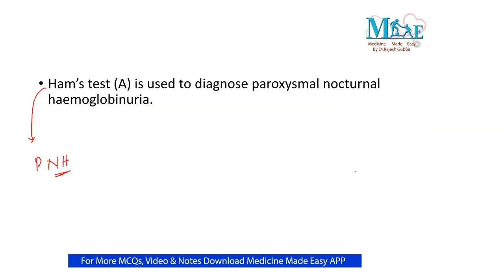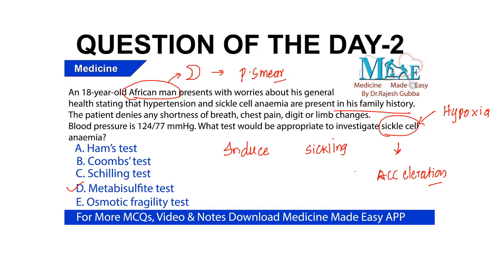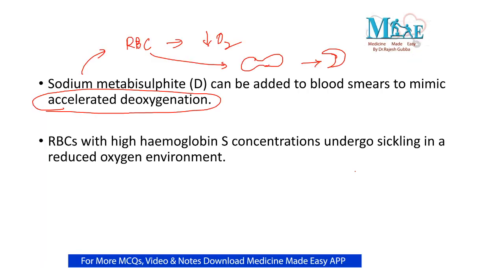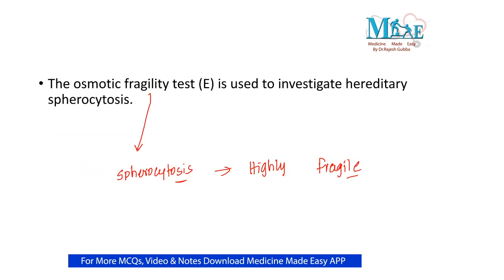So going back to the question, in order to check whether the individual has this particular sickle cell tendency, we need to do the sodium metabisulfite test. The other options: Ham's test we do for paroxysmal nocturnal hemoglobinuria, Coombs test for autoimmune hemolytic anemia, particularly direct Coombs test, Schilling test for B12 deficiency, osmotic fragility test for hereditary spherocytosis. Now we will discuss some of the single liner questions.